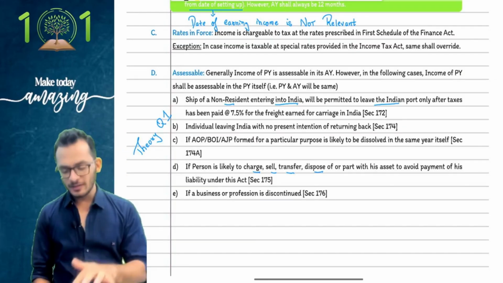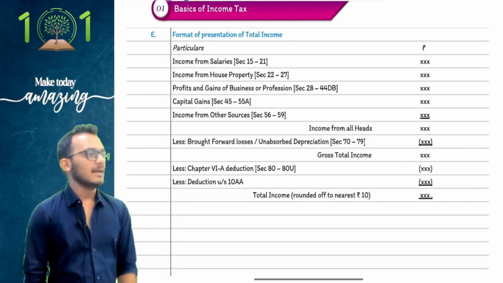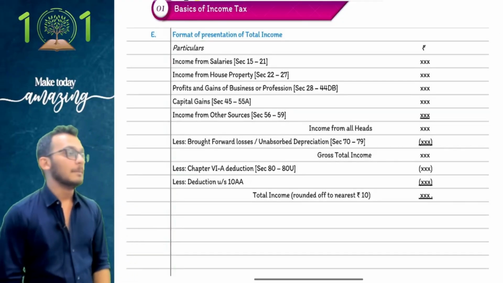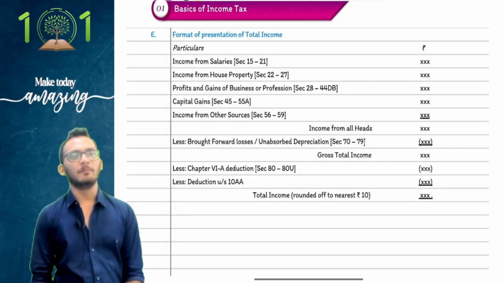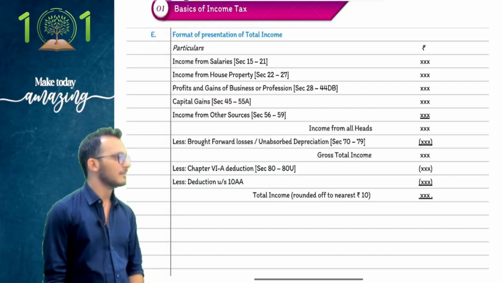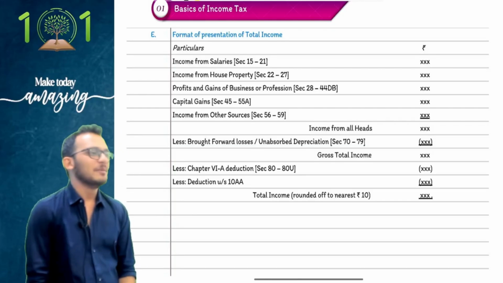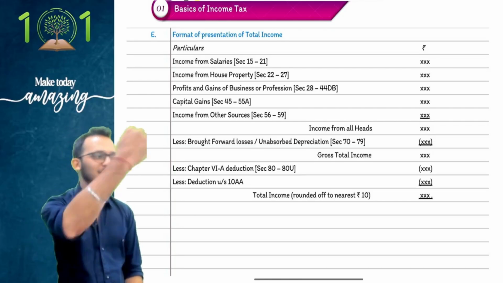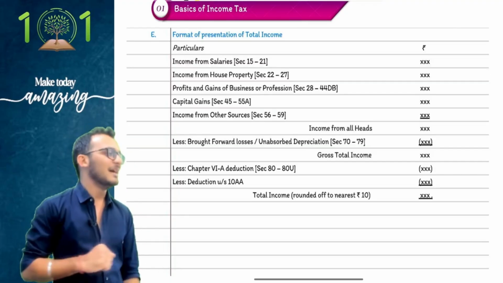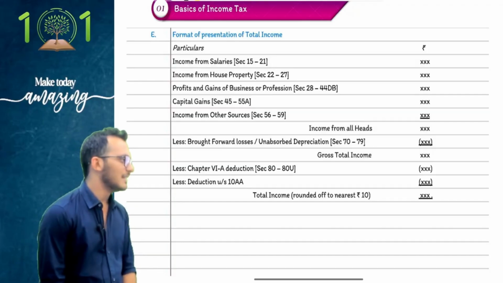Good. Which means you have 5 heads of income for your exams. The 5 heads of income are income from salaries, income from house property, profits and gains of business or profession, capital gains, and income from other sources. Now, everything looks good on paper, it seems like you all know everything. I'm going to give you examples, and you're going to tell me which head it will sit under.